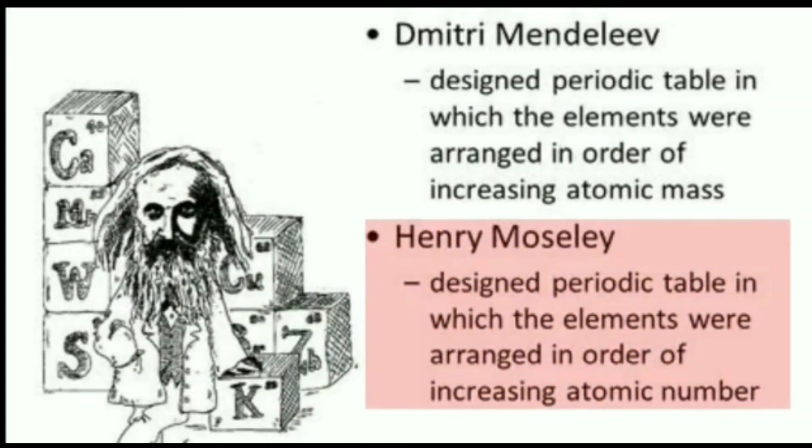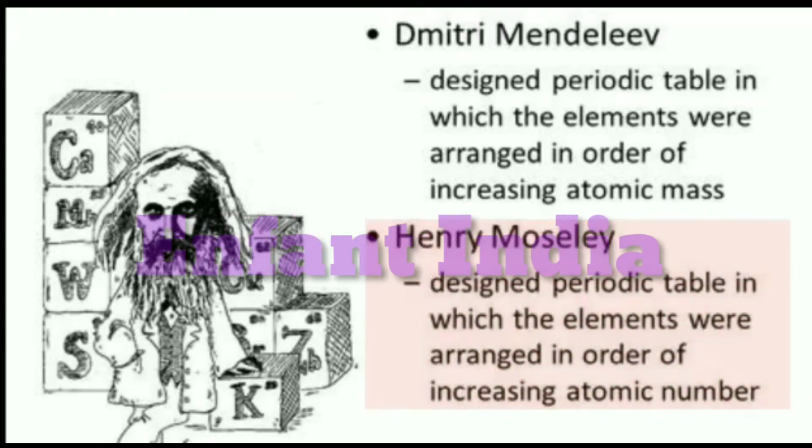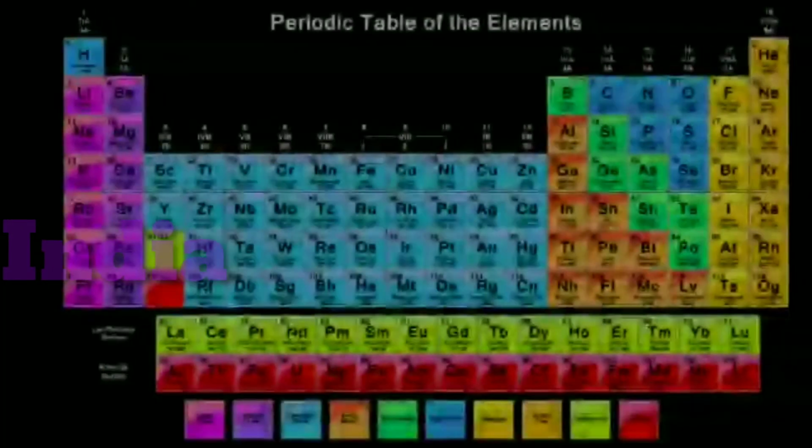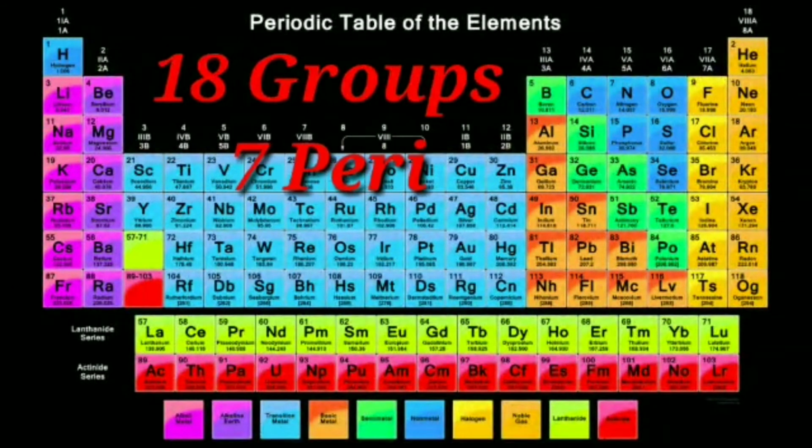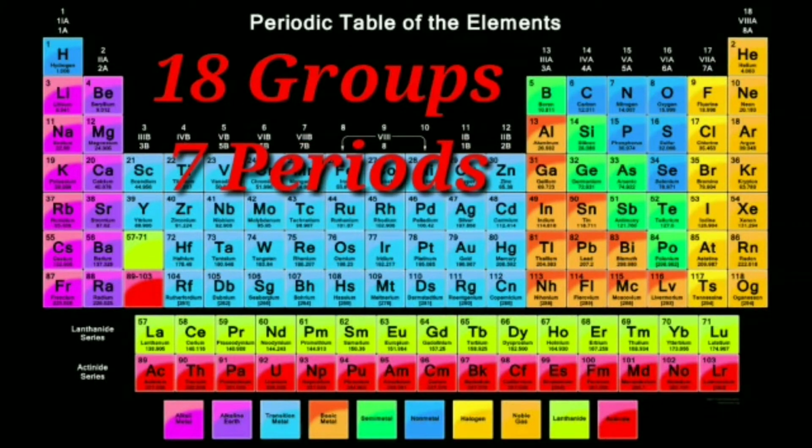So, on the basis of this calculation, Henry Moseley gave his periodic table in which elements are arranged in increasing order of atomic number. This is the modern periodic table, which has 18 groups and 7 periods, and all 118 elements are placed in it.